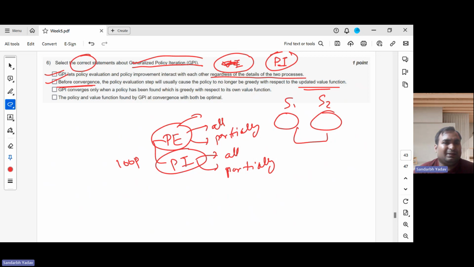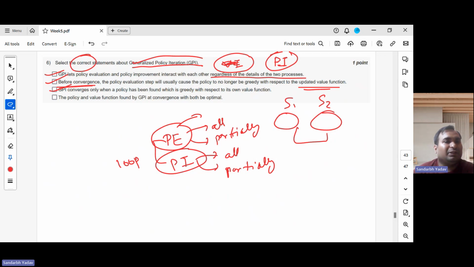Like this holds for all the policy iteration, whether it's GPI, it will converge only when we find a policy which is greedy with respect to its own value function. If it's greedy with respect to its own value function, definitely that has to be the optimal policy, so it converges. So all three options are correct till now. Last one, maybe you can decide. Otherwise, I'll give out the answer.